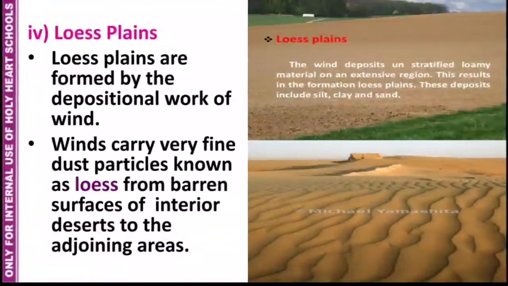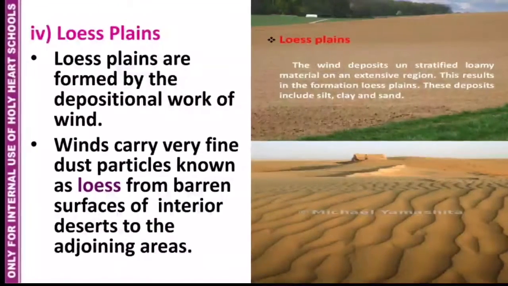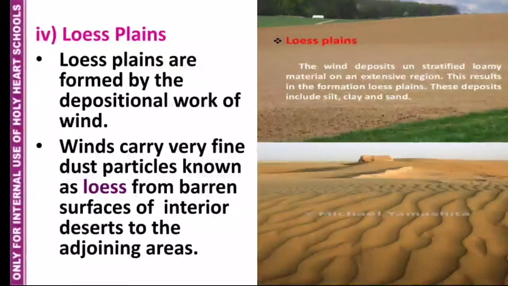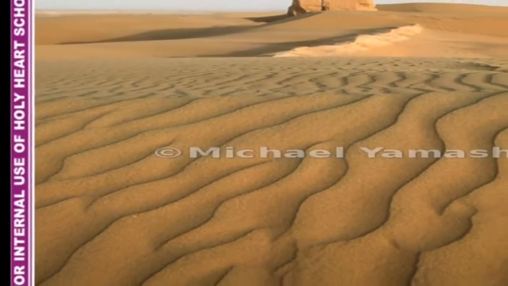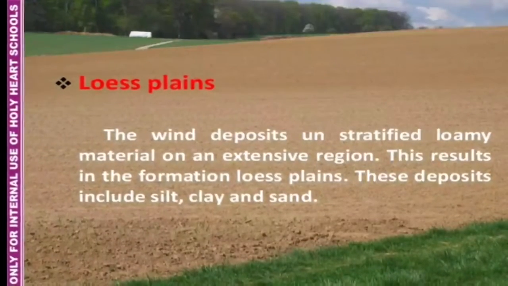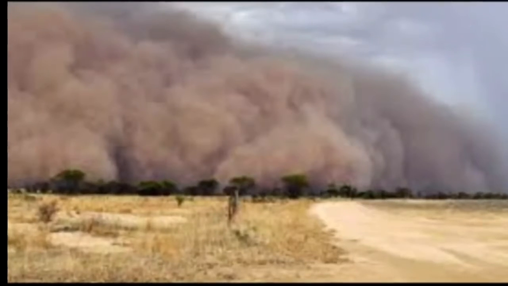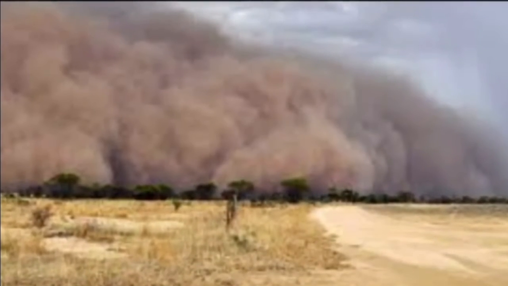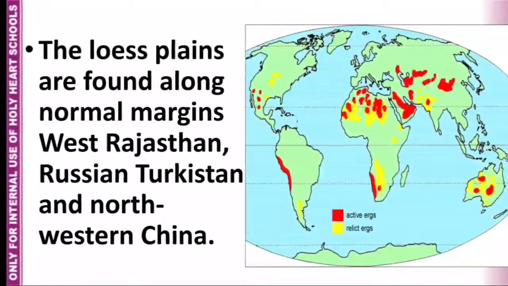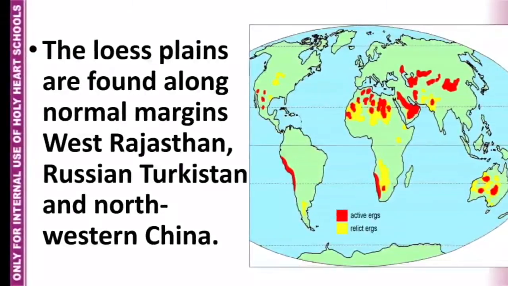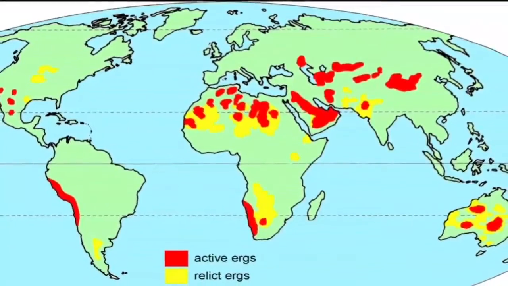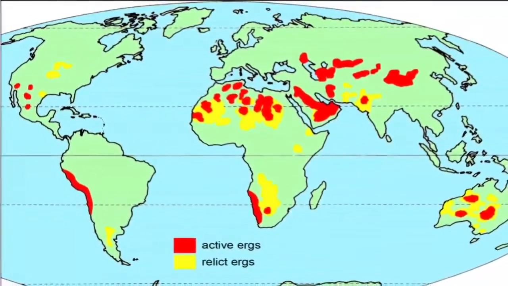Loess plain. I told you earlier also that loess is a sediment which is deposited by the wind. So loess plains are formed by the depositional work of wind. So they are found mostly in the form of sand dunes. Winds carry very fine dust particles known as loess from barren surfaces of the interior deserts to the adjoining areas. The loess plains are found along normal margins in West Rajasthan, Russian Turkestan and northwest China.